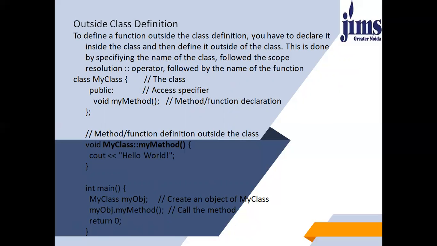Then the name of the class, that is my class. Then the scope resolution operator. Then the name of the method. And then the body of that particular method. The way of calling will remain the same as it is defined under the public section. So it is accessible outside the class as well, and the object will be able to call that particular method.